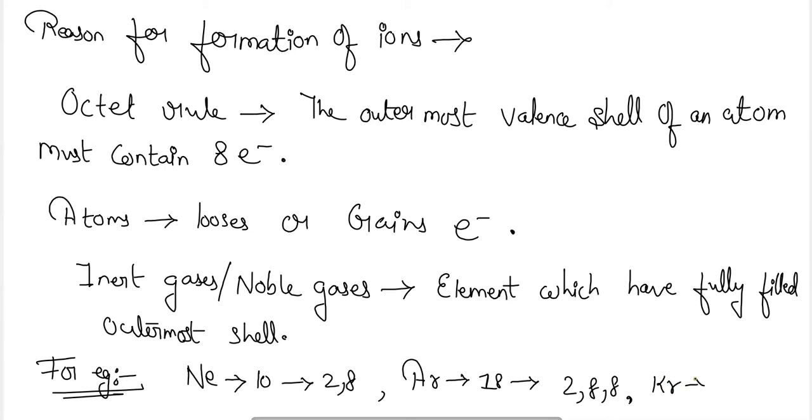Krypton, 36, 2, 8, 18, 8. So these are some of the atoms which have fully filled outermost energy levels, or outermost shells.